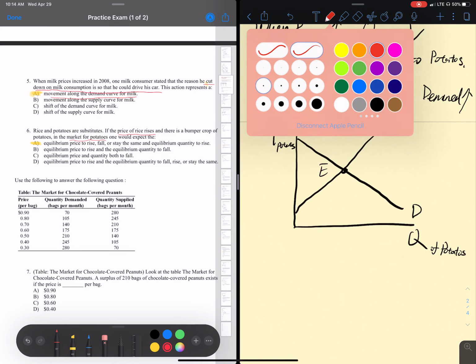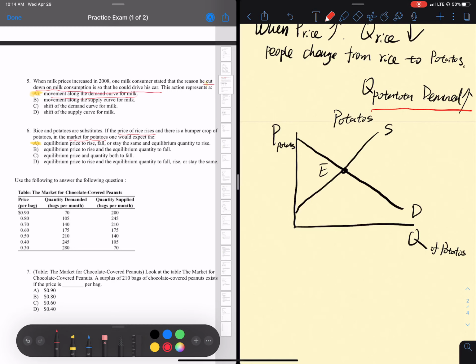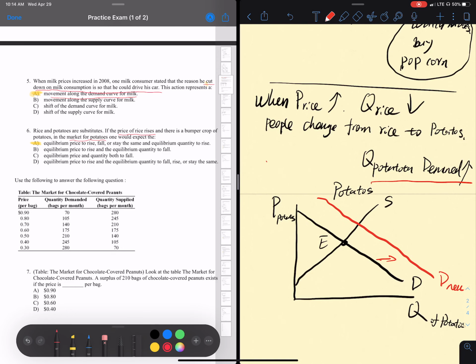This is the equilibrium, right? So what does this condition tell you? The quantity demanded goes up, so the demand curve shifts to the right. This is the new demand curve. Okay, so this is condition 1. But for this particular question, we have two conditions. The other condition is there is a bumper crop of potatoes.